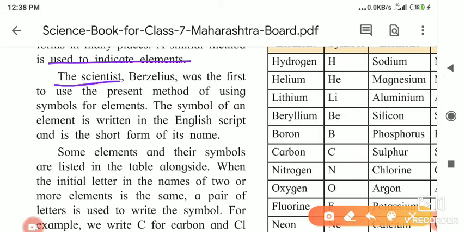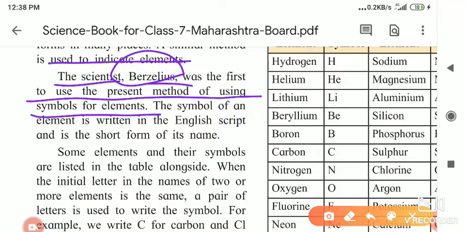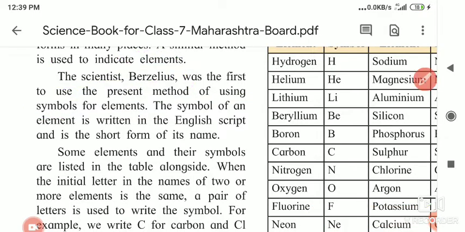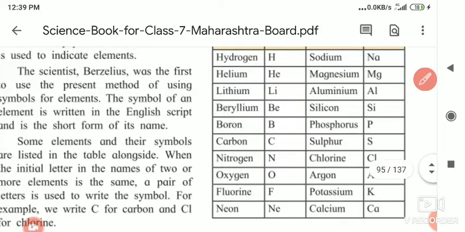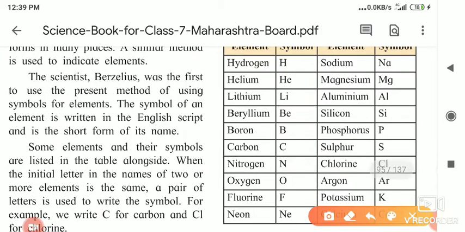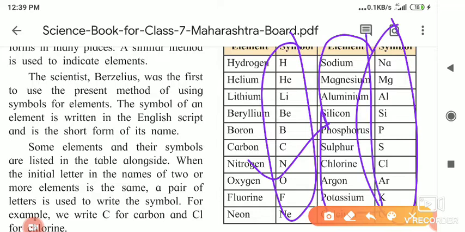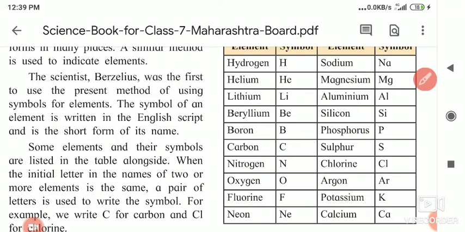The scientist Berzelius was the first to use the present method of using symbols for elements. He is the first person who used the method of short forms to represent the elements. The symbol of an element is written in the English script, and it is the short form of its name. These symbols are the short forms of the names of the particular elements given here.